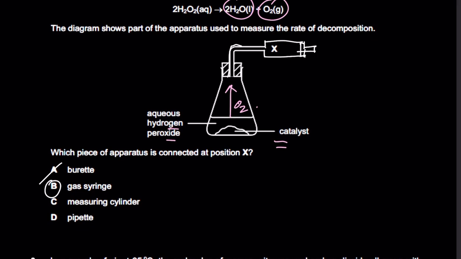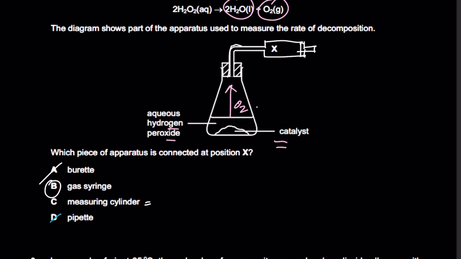So A is wrong. C, let's talk about C for a moment, right? But let's check out the other option. D is wrong. Why? Because a pipette is again used in titration. You cannot collect gas in a pipette, because first of all, you can't even attach a pipette at X in this apparatus, and a pipette does not collect gas. Pipette is also used for titration experiments, right? So that's also wrong. Now if you talk about B for a moment, some of you might think, oh, measuring cylinder, I remember we used that.